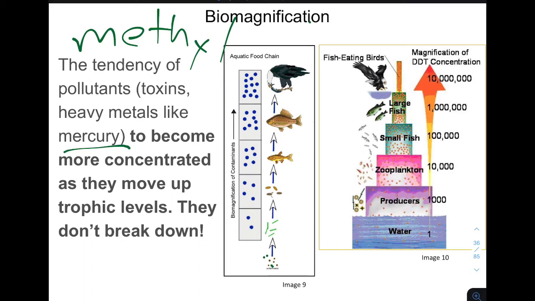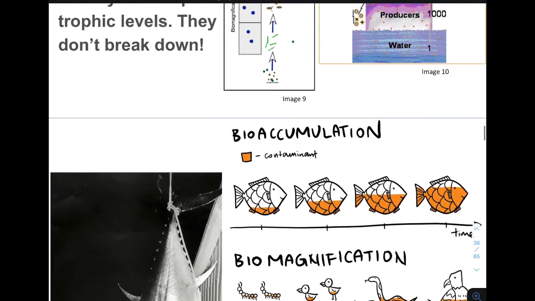And if those don't get broken down from one trophic level to the next, so as we go from our producers to our primary consumers, secondary, tertiary, quaternary consumers, if they don't get broken down, then they stick around. We call this accumulating, and this process means that the concentration is higher and higher and higher in each trophic level. As we go up each trophic level, that concentration is going to be about 10 times higher per level. Of course, that will vary by the individual organisms.